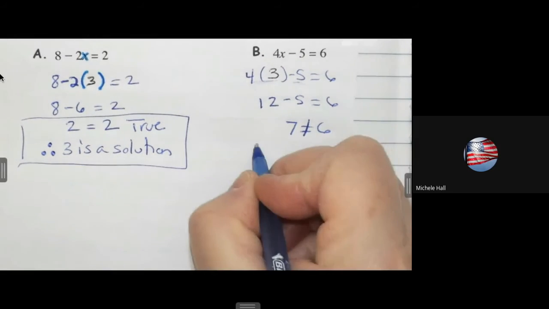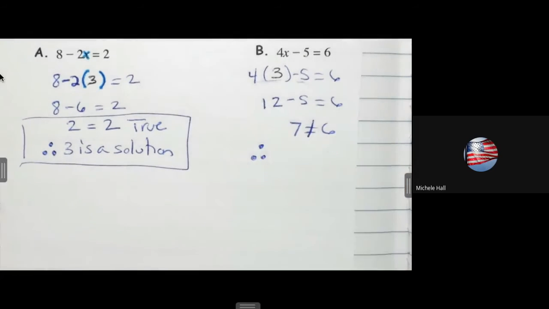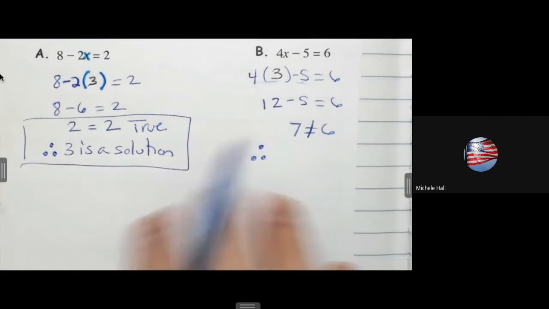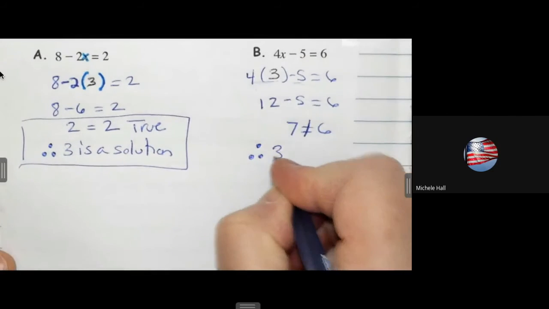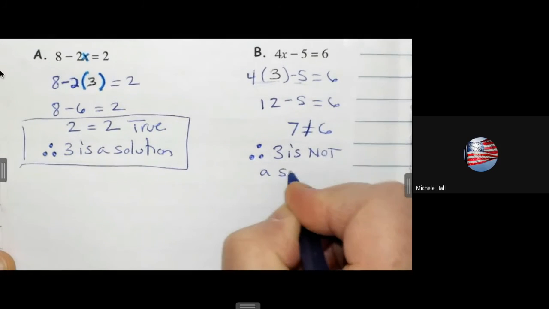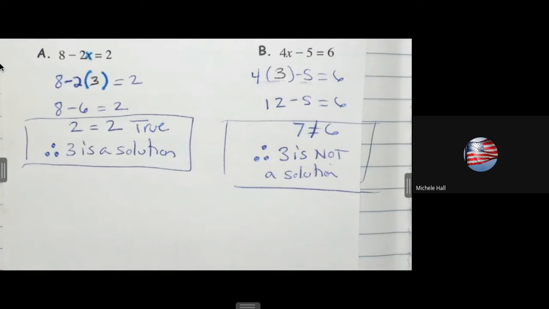That means that, what's our final statement then? Therefore what? 3 is not a solution. I didn't get a true statement. That means 3 is not a solution. Okay, those are equations. What's it going to look like when we check inequalities now?